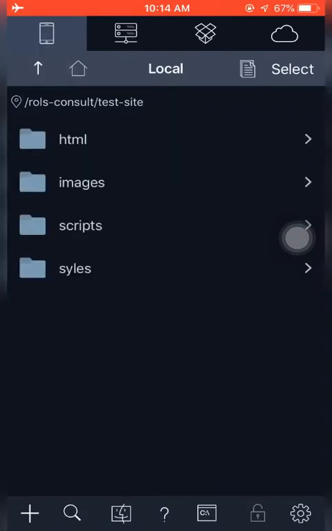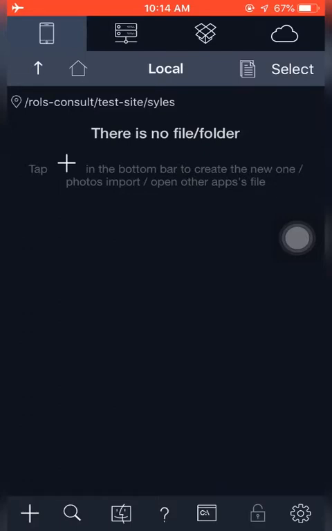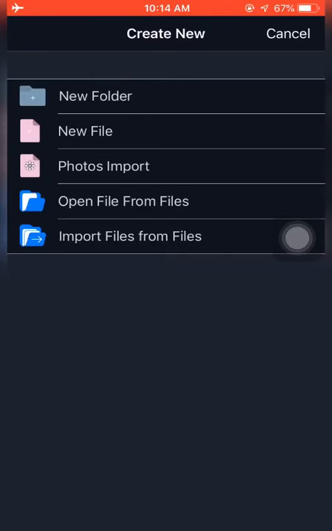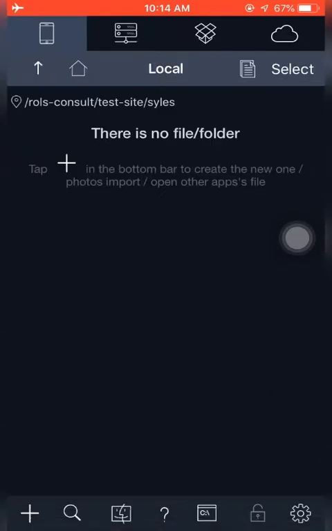Then we'll write some styles here. The CSS is all about styling your web page. So sometimes you need a different color. Let's say I want my heading to be red, I want my paragraph to be yellow, I want my whatsoever be it. So this is where you do the styling.